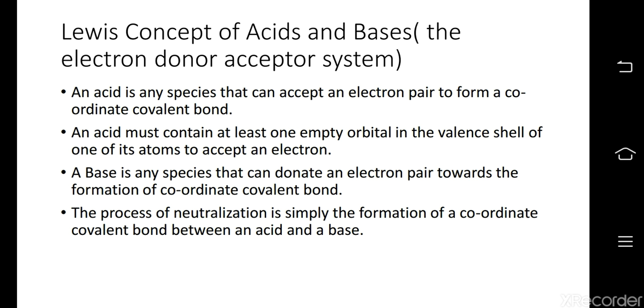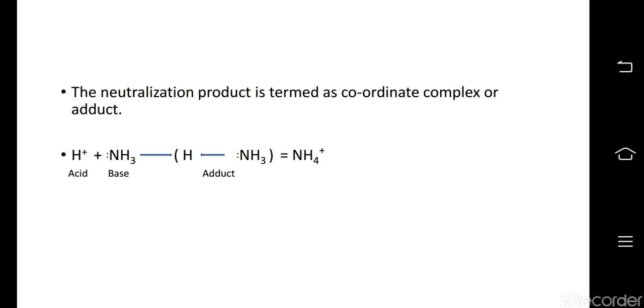On the contrary, we have a base, which is a species which has to donate an electron pair to form the coordinate covalent bond. In general, it is the process of neutralization between the acid and base to form the coordinate complex or the adduct. An example could be hydrogen ion and ammonia giving rise to an adduct. The arrow is going from ammonia to hydrogen because ammonia has an electron pair, and the end result is getting ammonium hydroxide.